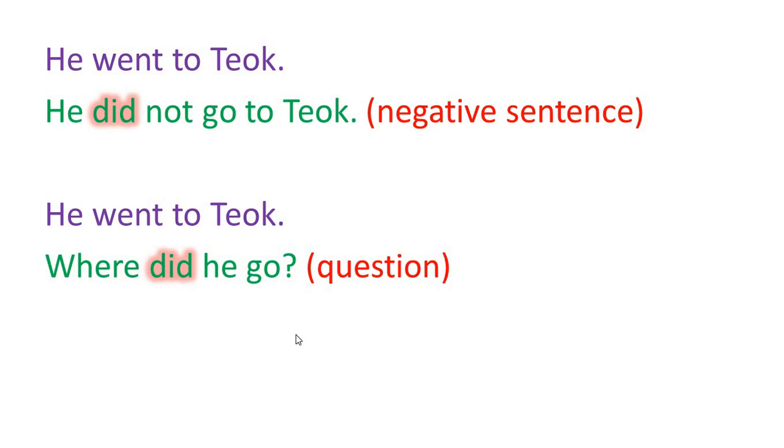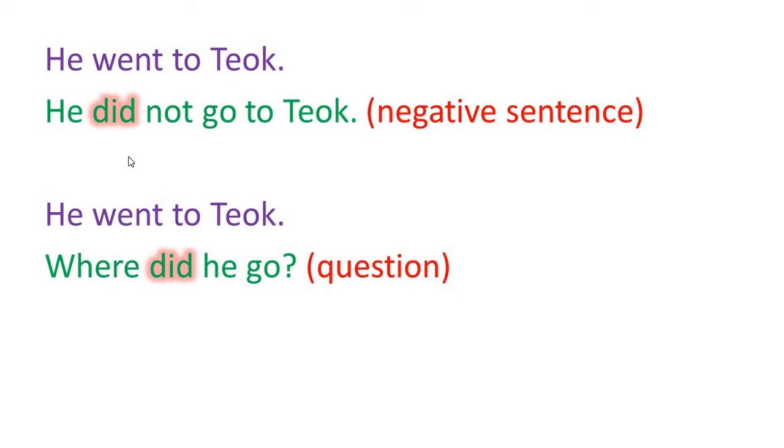Now this is important. Okay. This is important. See. Now there's a little bit of change when we make negative sentences and interrogative sentences, that is questions. Okay. So what did we do? I have highlighted this. See.